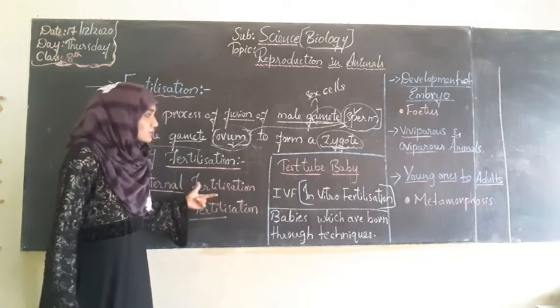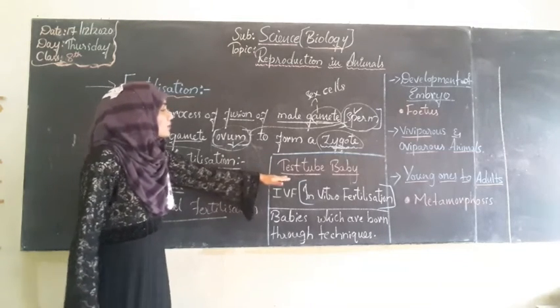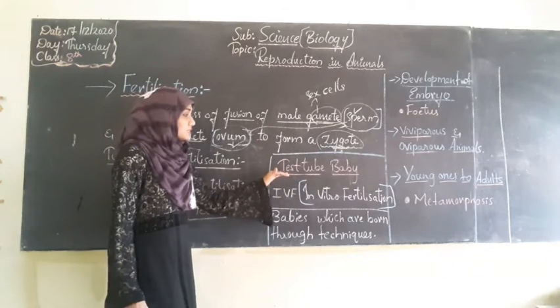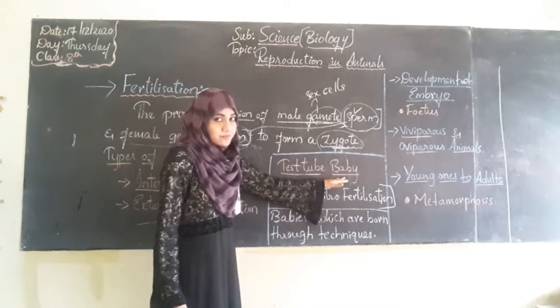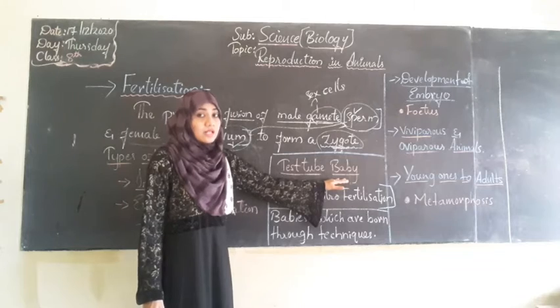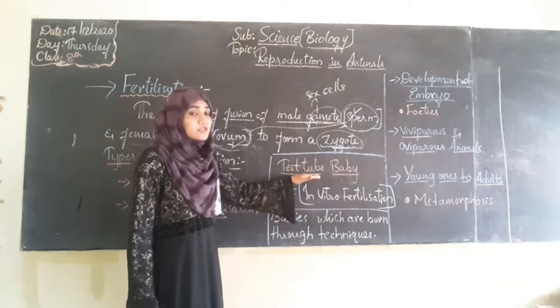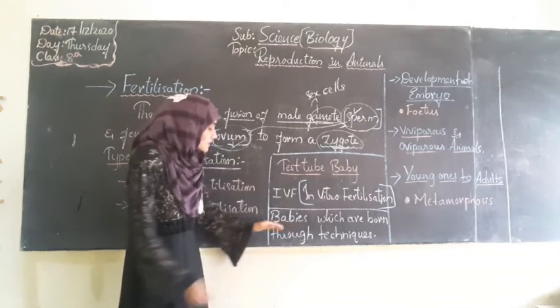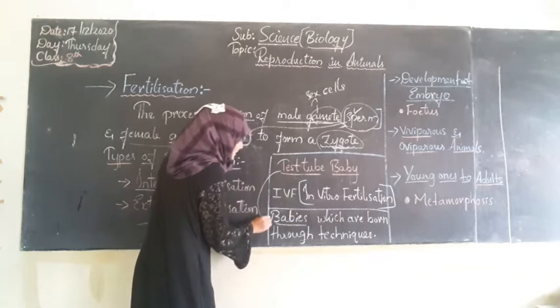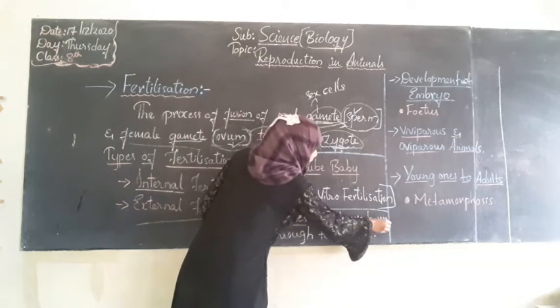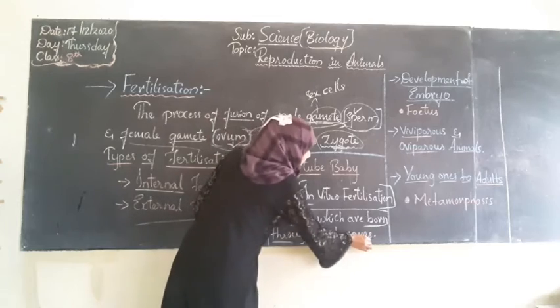Next, we will also come across the test tube baby. First of all, what is a test tube baby? You might have heard about this. If not, just remember that test tube babies are babies born through techniques.